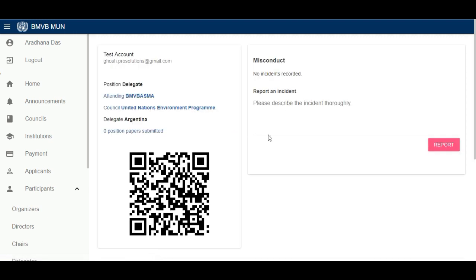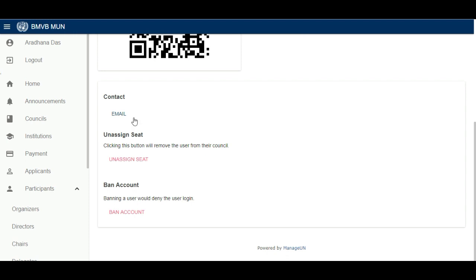We also have a system to manage your behavior and all. If you do any misbehavior or misconduct, we can ban you on the basis of the report received by the judges. So keep that also in mind. You can see that now the institution is BMVB ASMA and all.